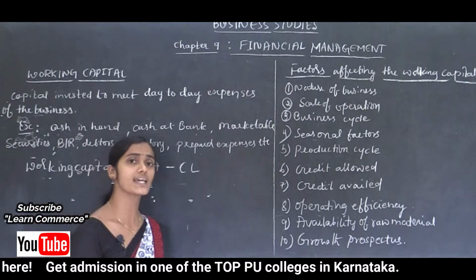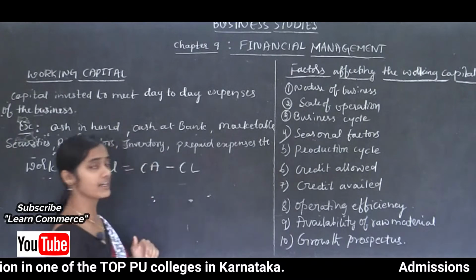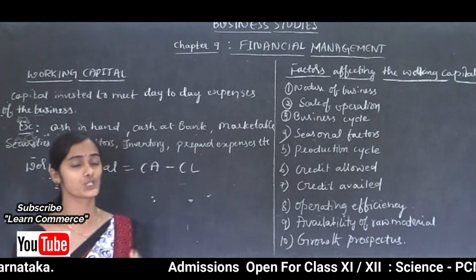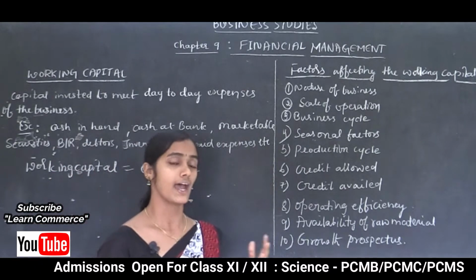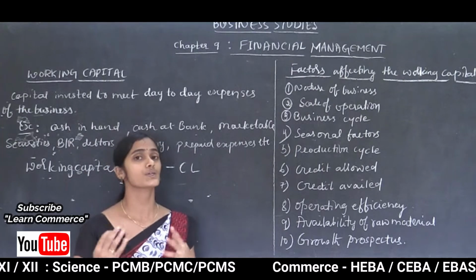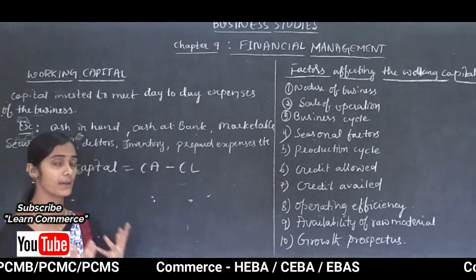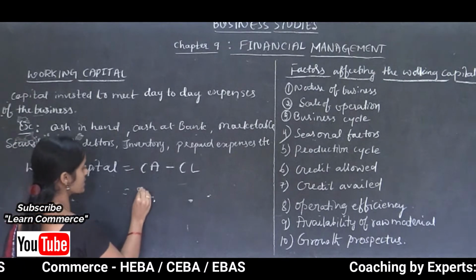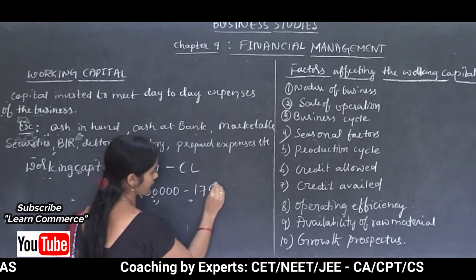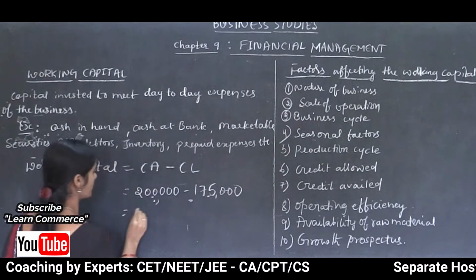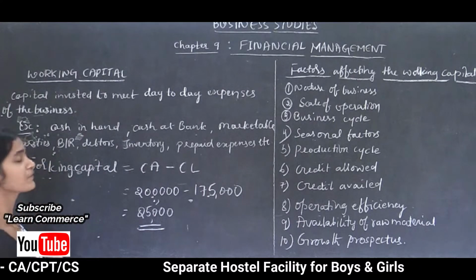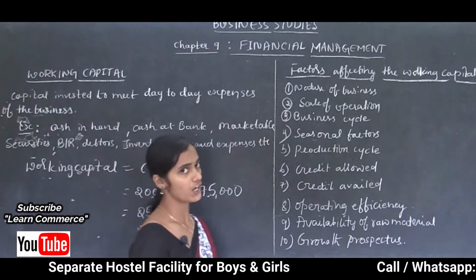Say, for example, a company's balance sheet shows rupees 2 lakh as current assets and rupees 1,75,000 as current liabilities. Then what is the amount of working capital? That is 2 lakh minus 1,75,000 equals 25,000. 25,000 is the working capital of that particular organization.